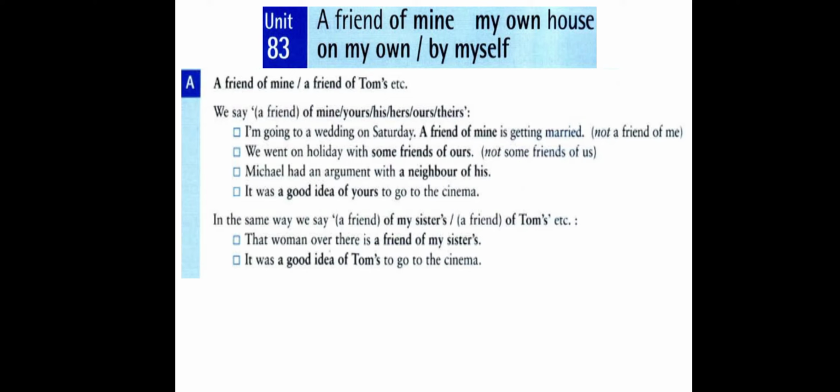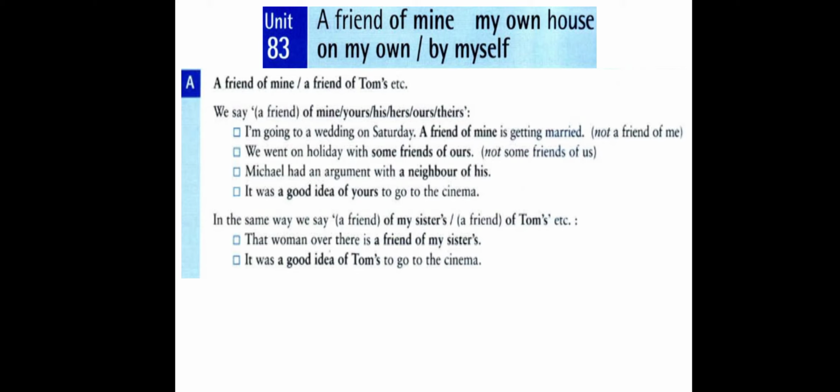That woman over there is a friend of my sister's. So what comes after of here for possession is a possessive pronoun, or we put the name or the noun with apostrophe plus s. So it becomes a friend of my sister's.